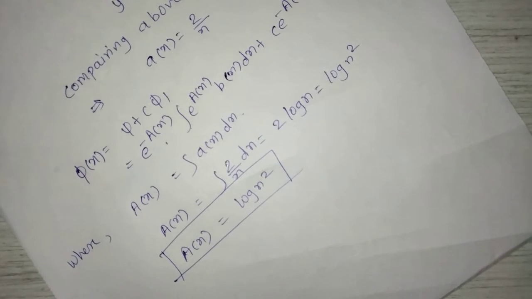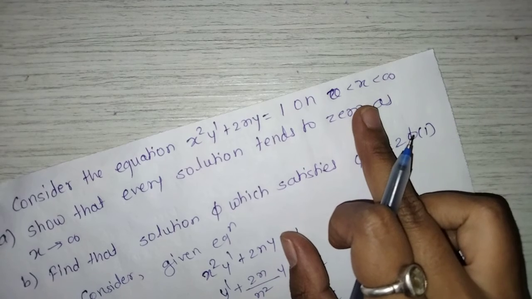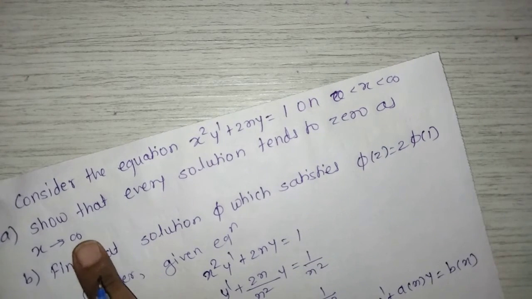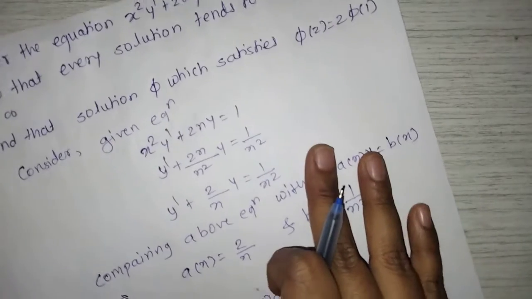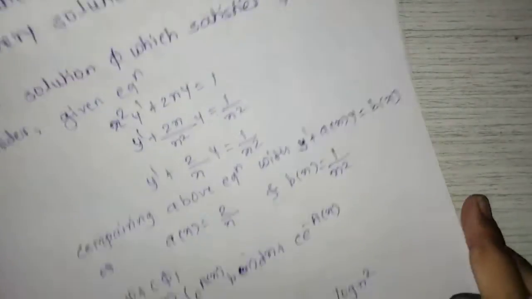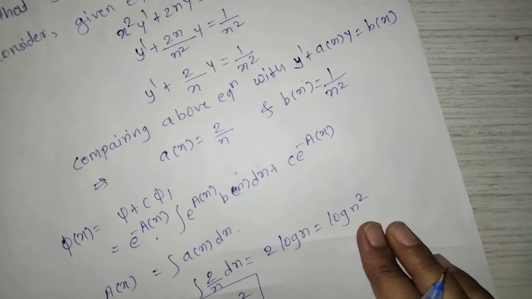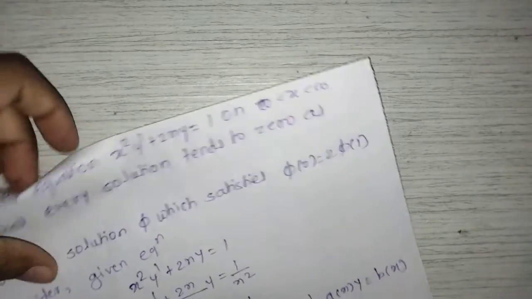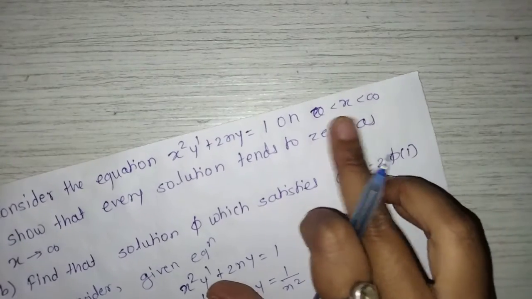So here we cannot write 0 to infinity. The limits are given because here we want to show that every solution tends to 0 as x tends to infinity. Also, if we get a solution, the solution may be in the form of numerator and denominator. So that's why limits are given. Means x is greater than 0. That means x is greater than 0.